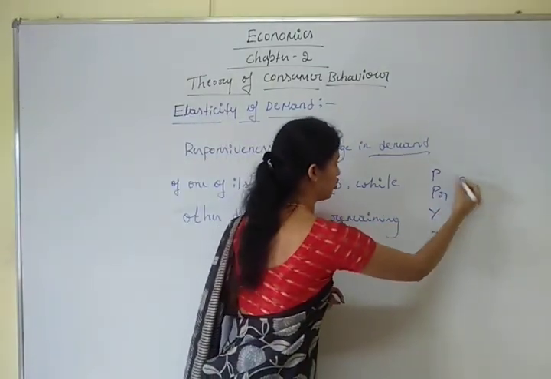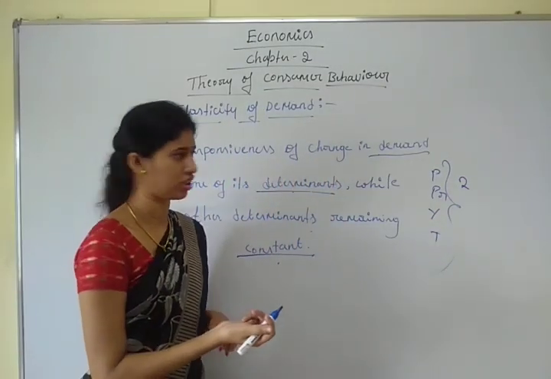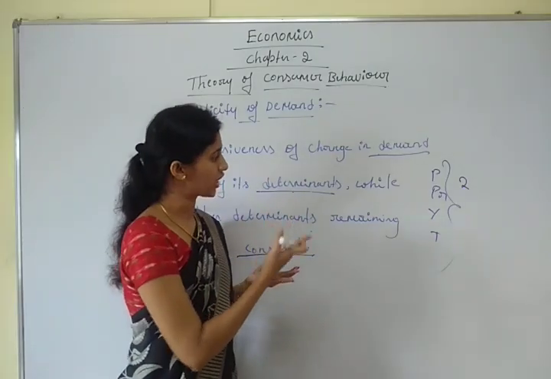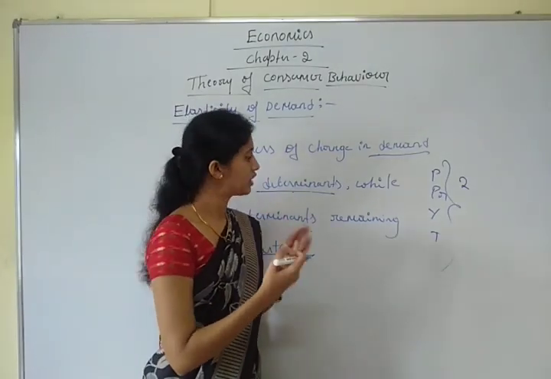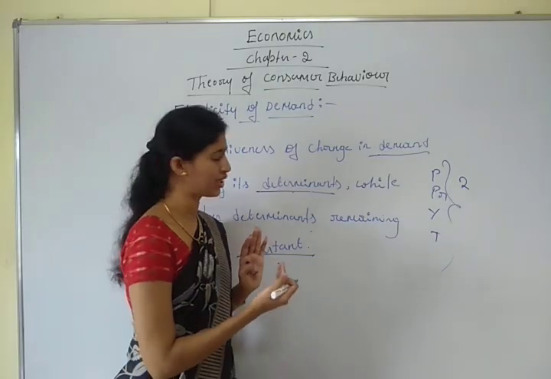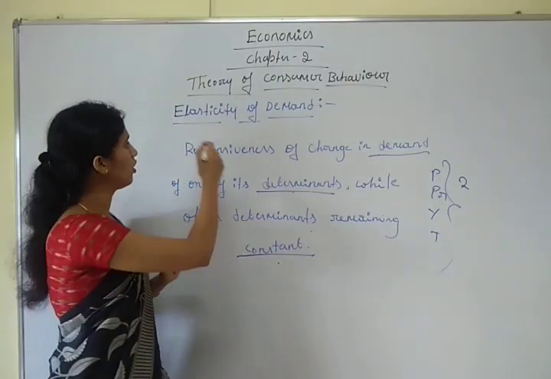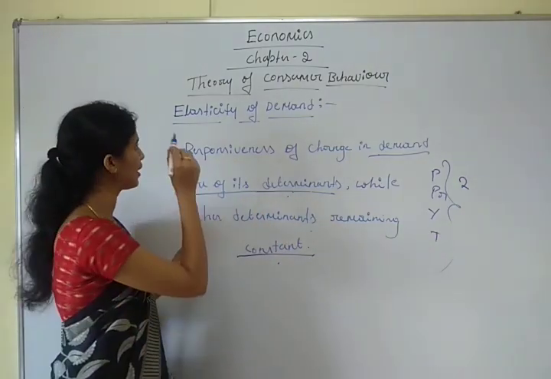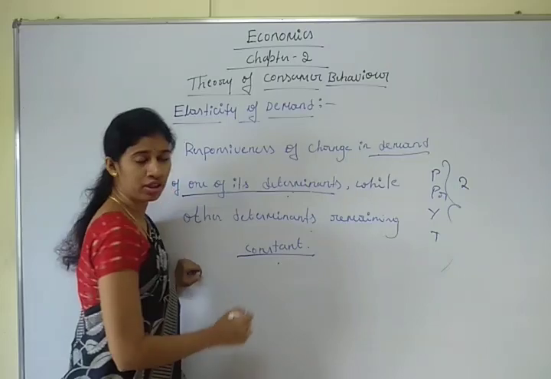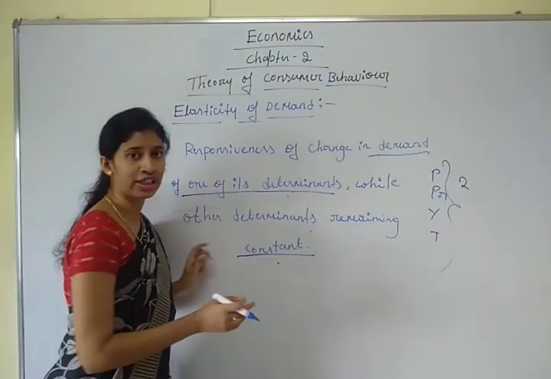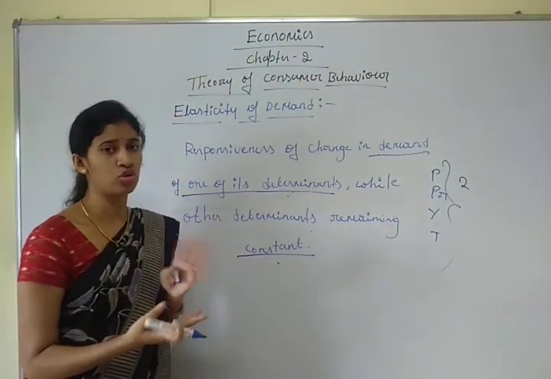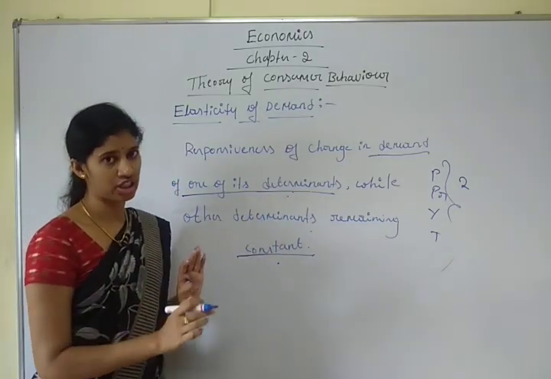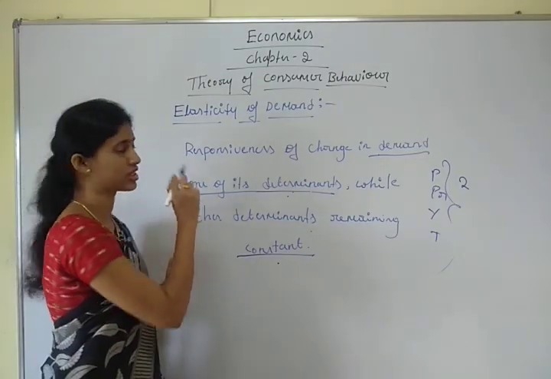It's a very important question for 2 marks. The question may come: what are the determinants of demand? There are four important determinants of demand. One is price of good. Second one is price of other good. Third one is consumer income. Fourth one is taste and preferences. So among the four determinants, due to one of the important determinants demand changes, while the other determinants remain constant, that is unchanged. There is no change. Only one changes and the remaining three remain constant. It is called the elasticity of demand.